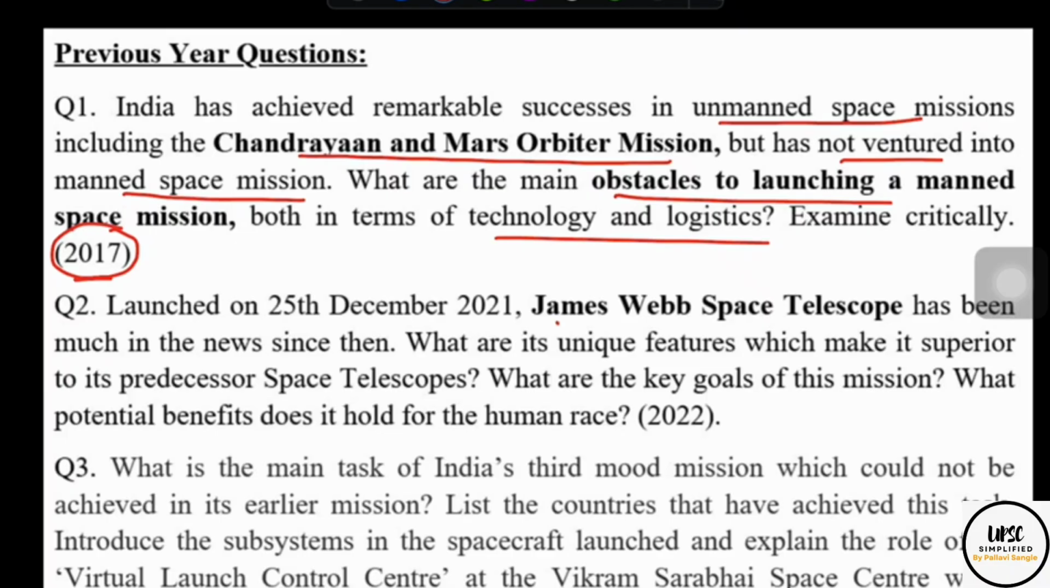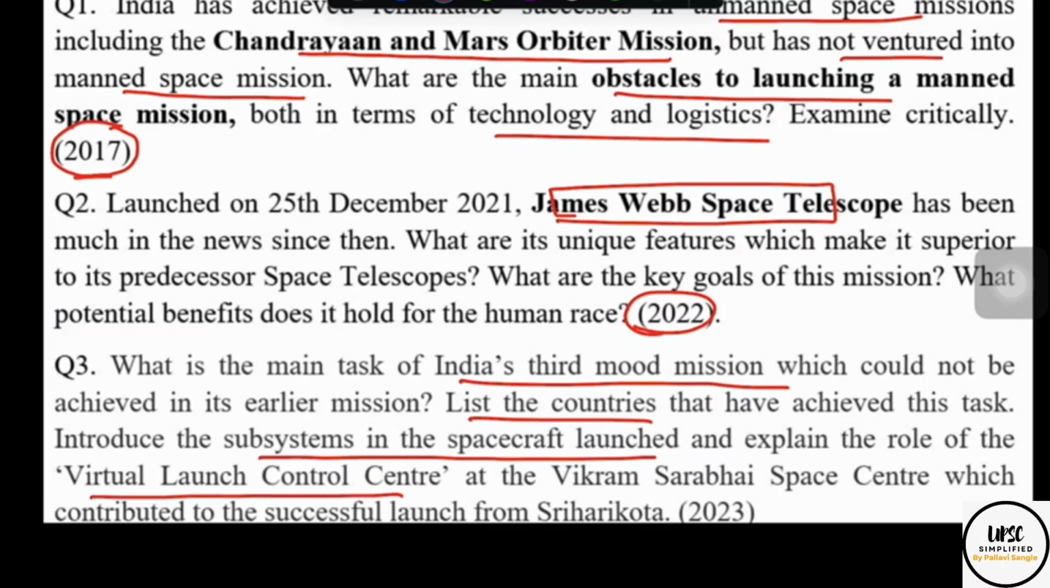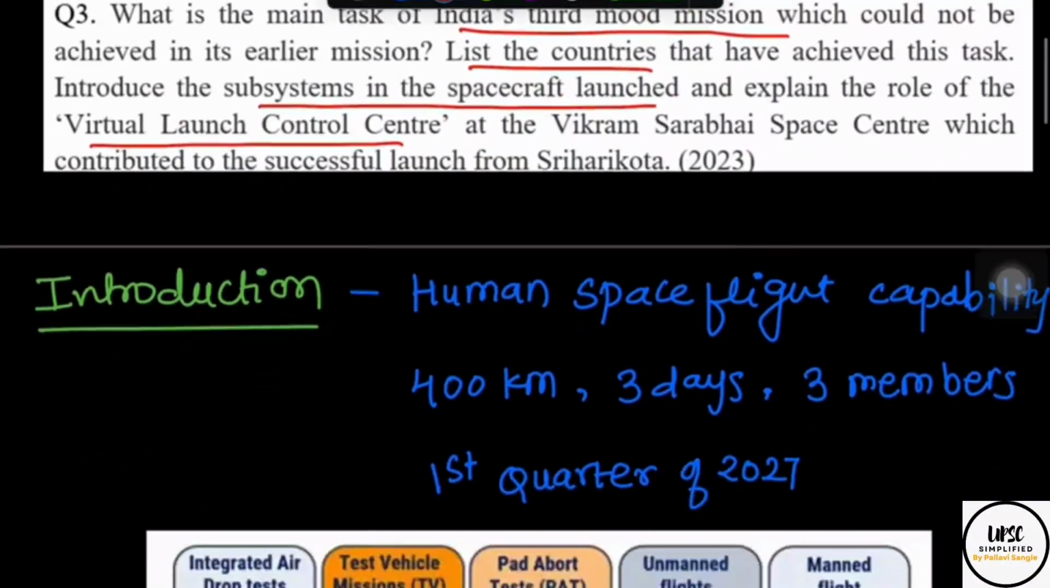The second question UPSC asked is about the James Webb Telescope. That means whatever important space happening is in the news, UPSC may ask a question on that. In 2022, UPSC asked this question. Then it has also asked about India's third moon mission: list the countries which have achieved this task, then the subsystems in the spacecraft launched, and all the technicalities, virtual launch control centers, everything. So UPSC expects candidates to know the technicalities of any important ISRO space mission or world space happening. From the point of view of these PYQs, we will prepare the Gaganyan topic.